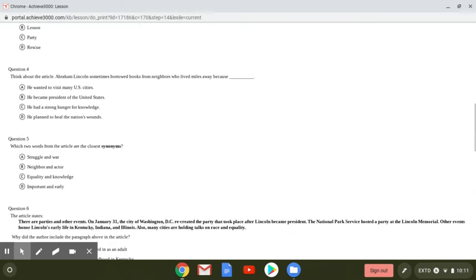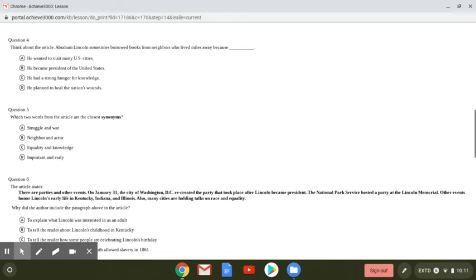Question 4, think about the article. Abraham Lincoln sometimes borrowed books from neighbors who lived miles away because. Question 5, which 2 words from the article are the closest synonyms? Remember, synonyms mean the same.